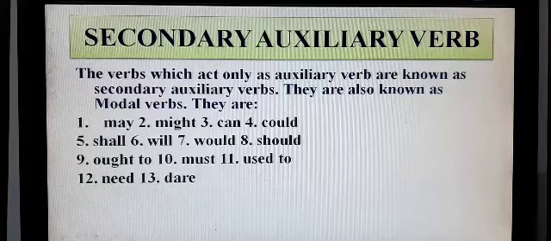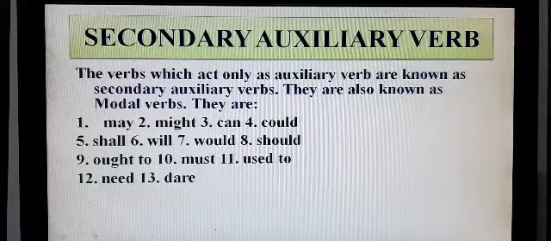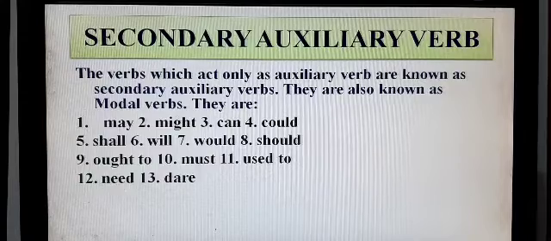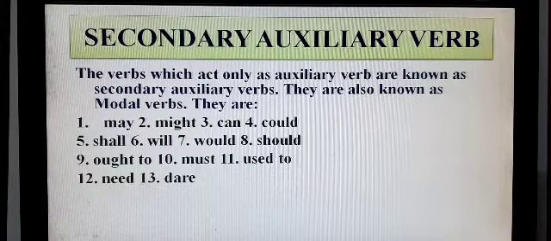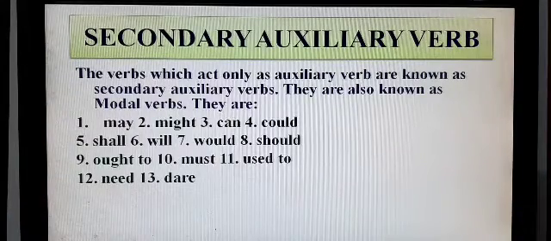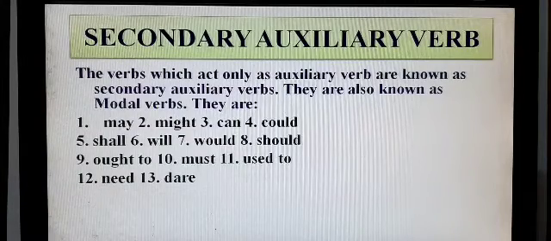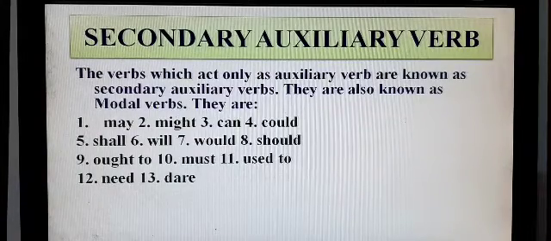They are also known as modal verbs. They are 13 in number. Let's see who they are. May, might, can, could, shall, will, would, should, ought to, must, used to, need and dare.